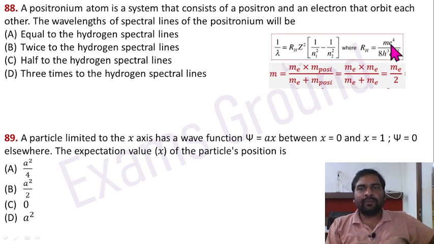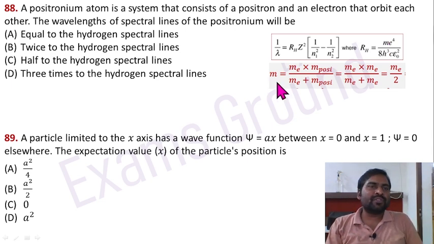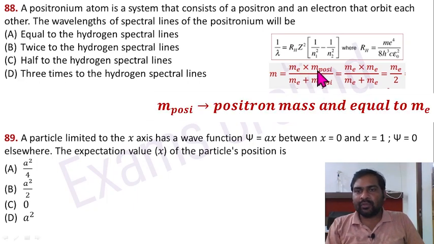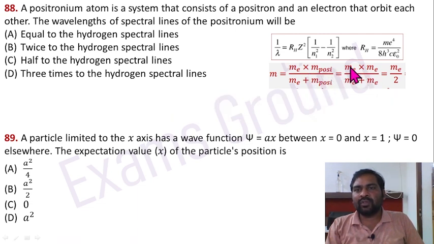So there is a role of m, so we have to calculate the reduced mass. In the case of positronium, both masses are equal, positron mass and electron mass. So me into m positron divided by me plus m positron, and both are equal. So me multiplied by me divided by me plus me equals me by 2. In the hydrogen case, there is 1 proton and 1 electron. So me into m proton divided by me plus m proton. M e is negligible in the case of hydrogen, so me into m proton divided by m proton.